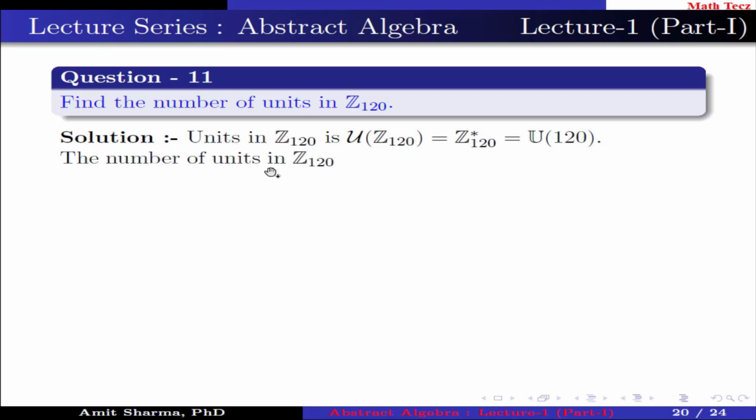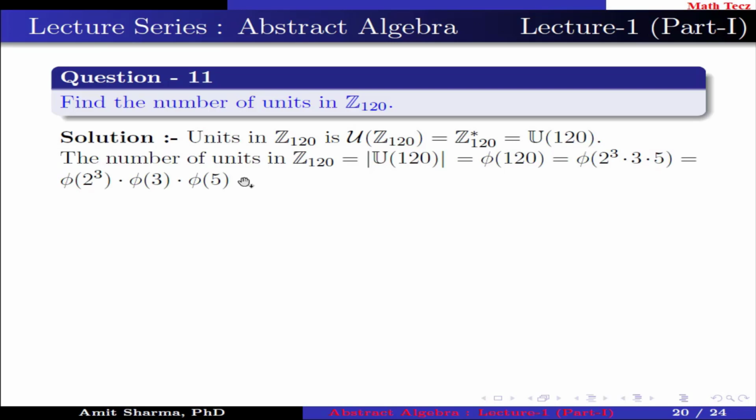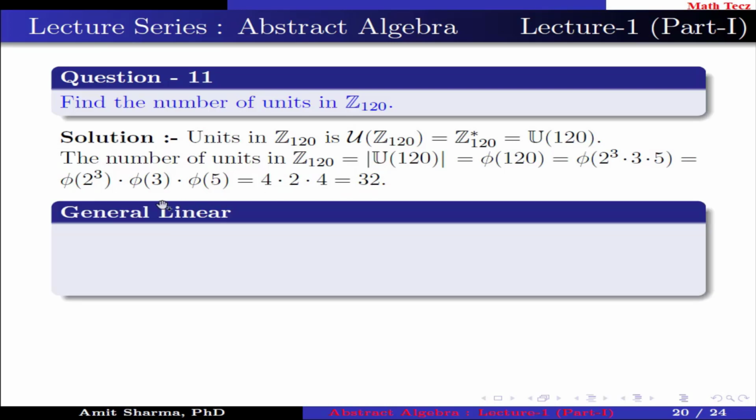The number of units in Z(120) equals the order of U(120), which is equal to phi of 120, which can be further written as phi of 2 cube into 3 into 5, which is further written as phi of 2 cube into phi of 3 into phi of 5, which is 4 times 2 times 4 equal to 32. Means we have 32 units in Z(120), or you can say that there are 32 elements which have a multiplicative inverse in Z(120).